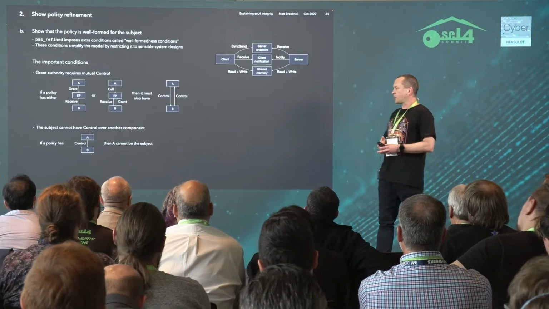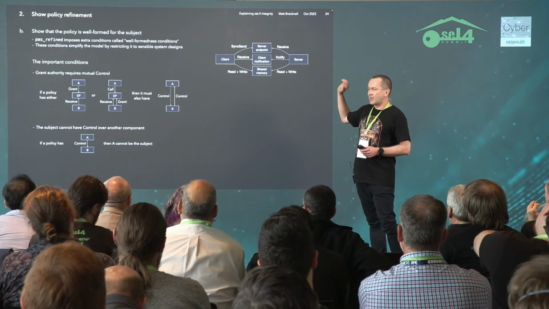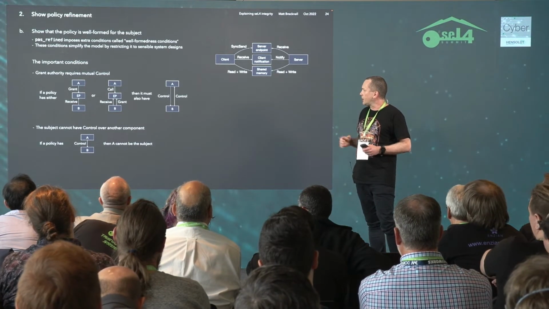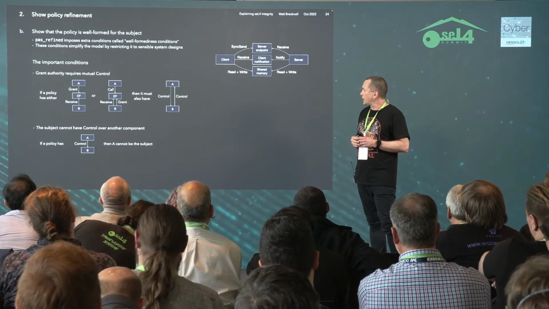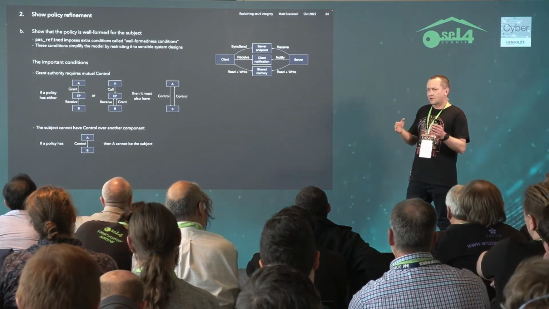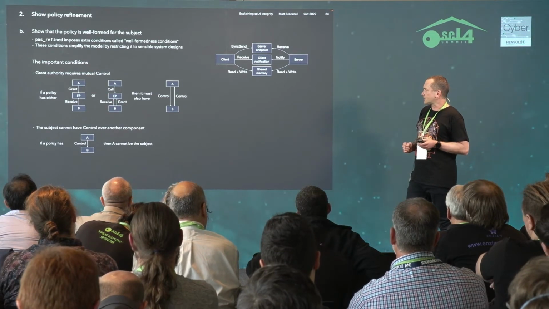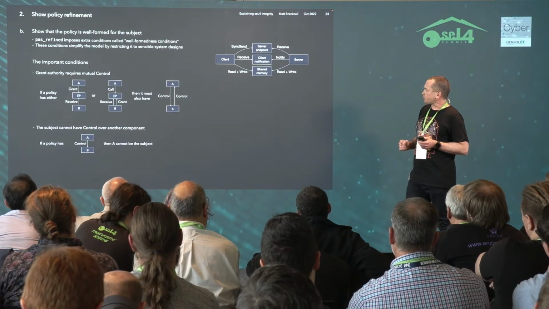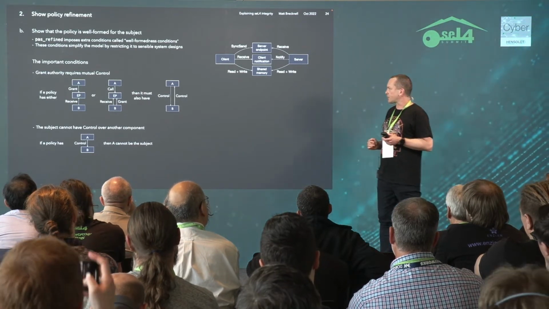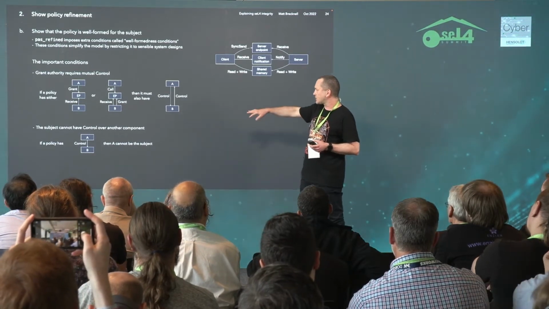Okay, the second part of policy refinement is that we impose some extra conditions on the policy. And these conditions kind of mean that we can restrict our attention to sensible system designs. And that simplifies the model without reducing its utility. There are two important conditions.